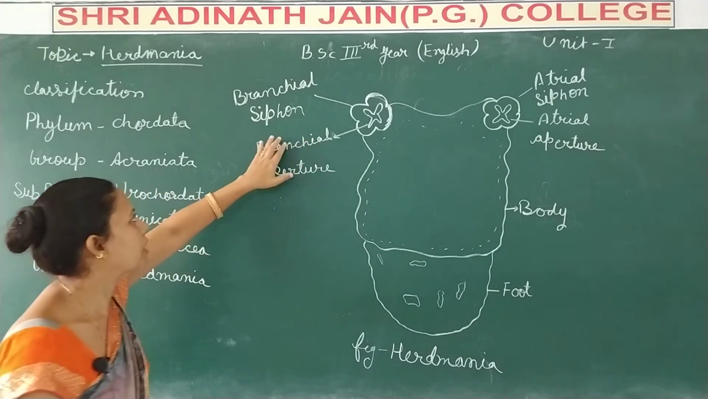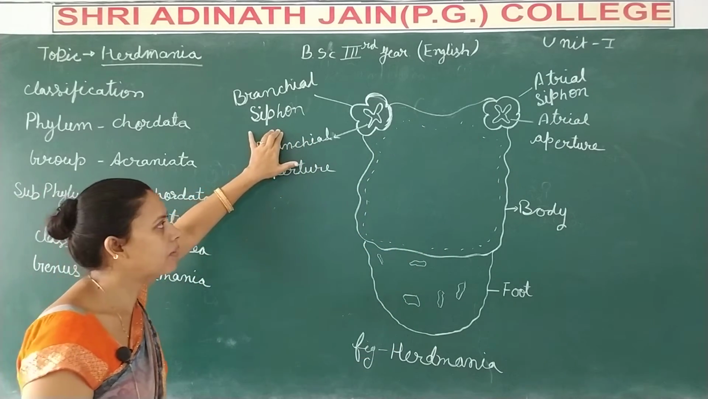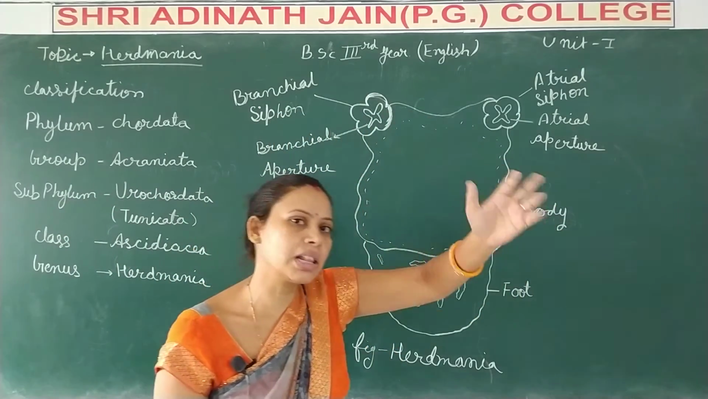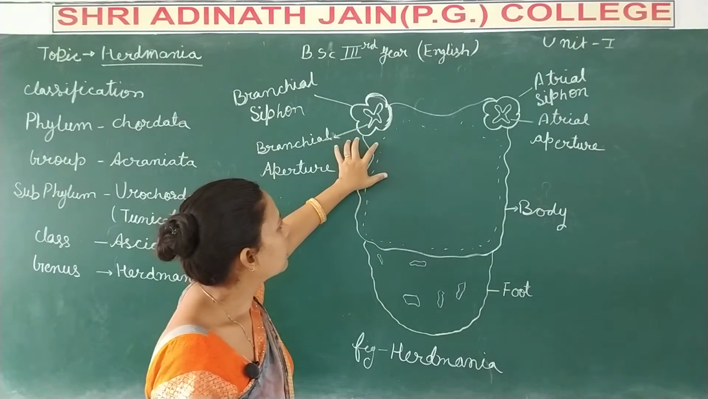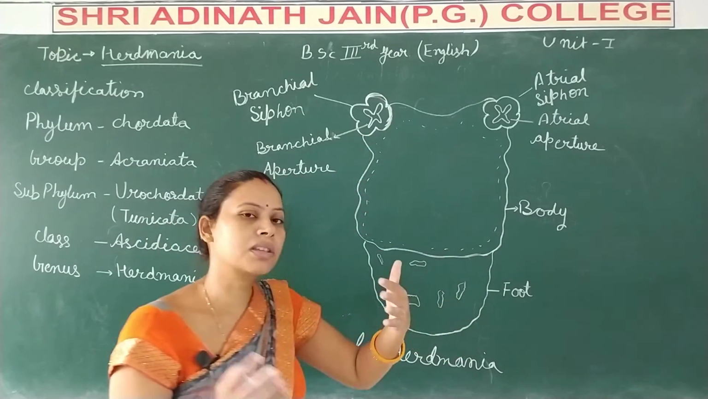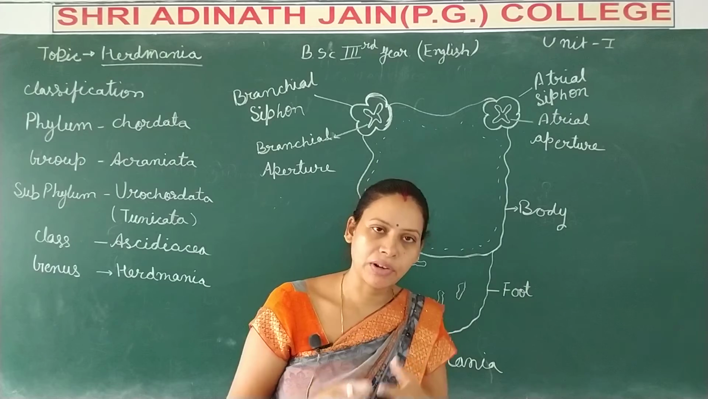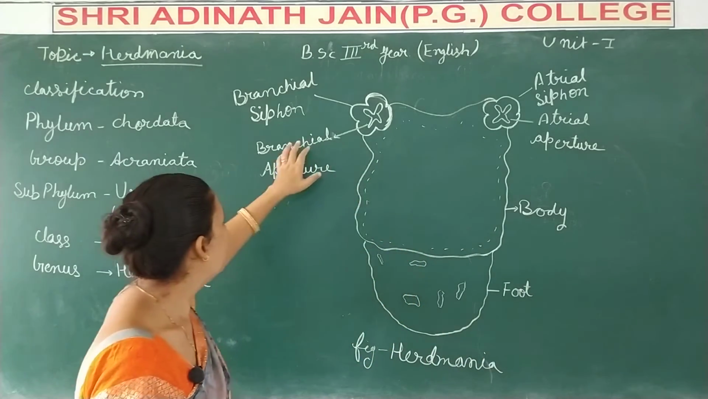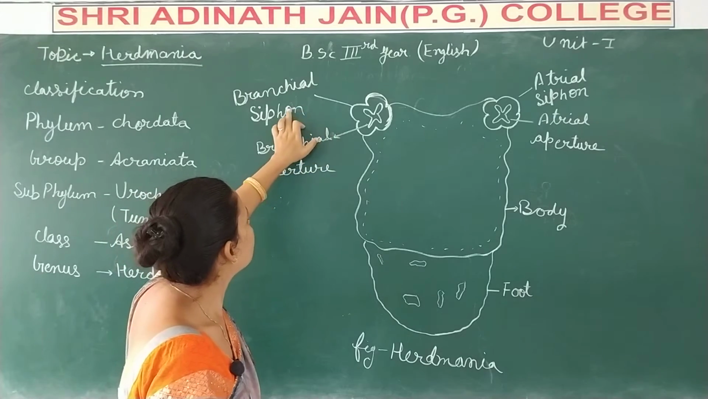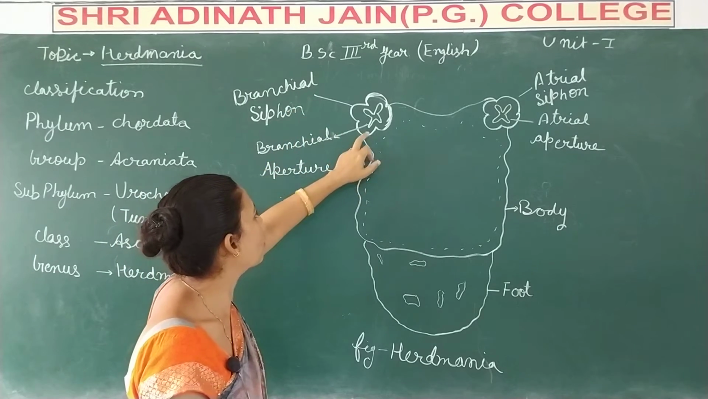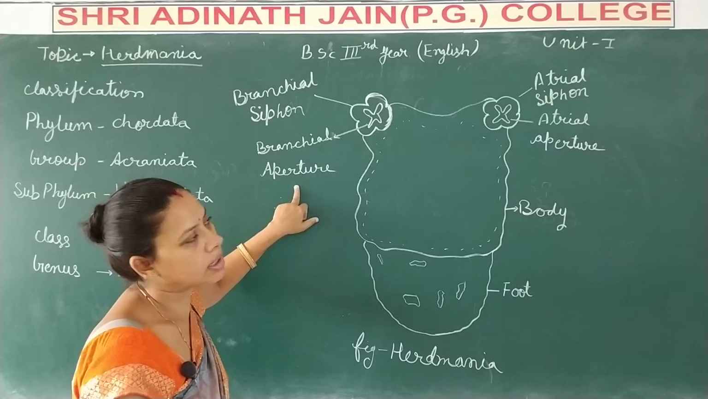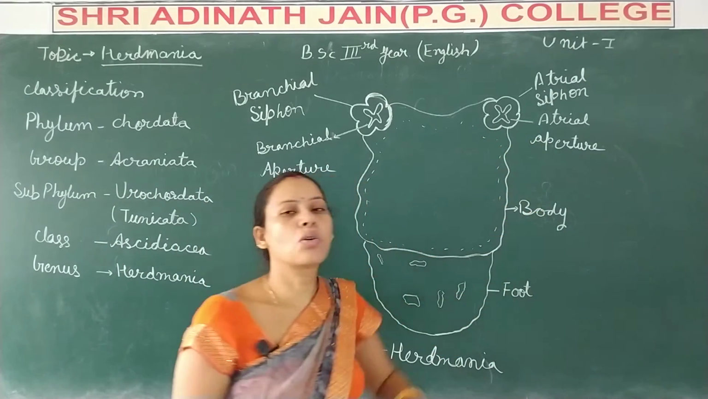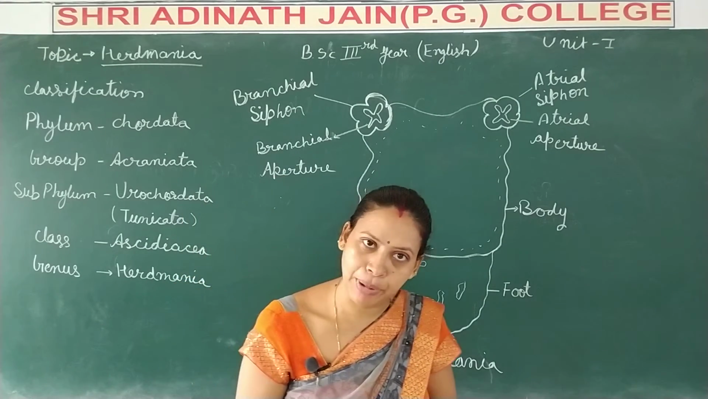That one siphon is known as a branchial siphon and the second siphon is known as an atrial siphon. Both siphons also carry an aperture, a pore-like structure. The branchial siphon pore is known as the branchial aperture and the atrial siphon pore is known as the atrial aperture.